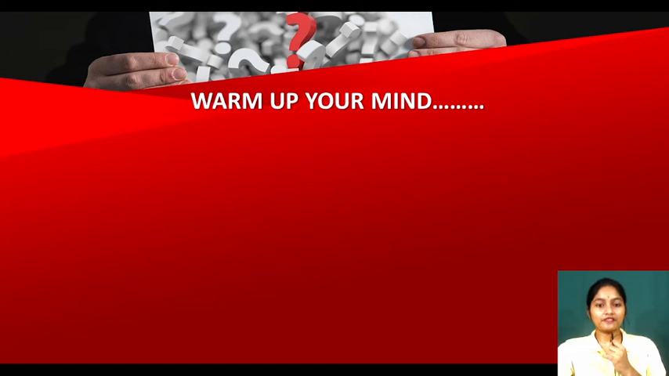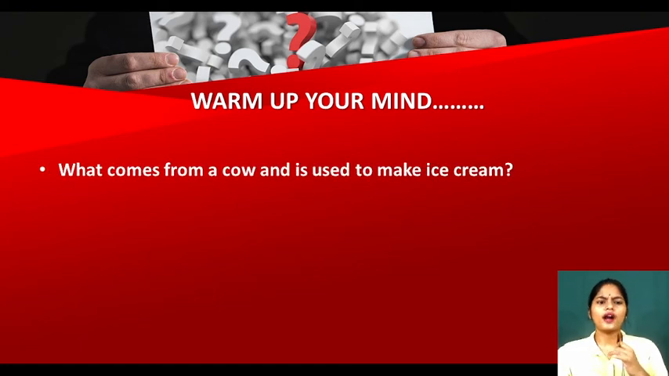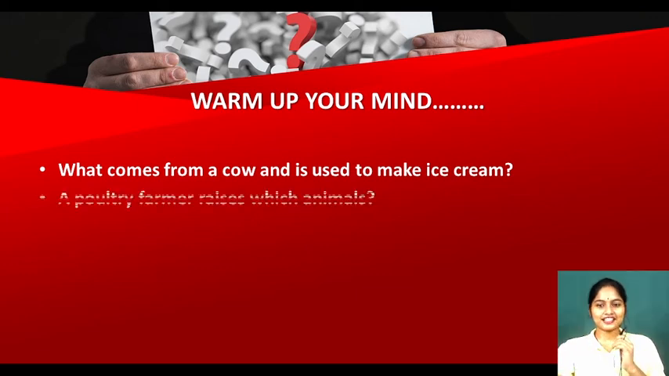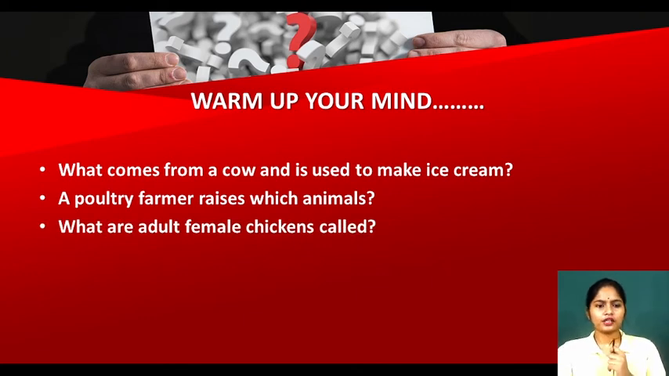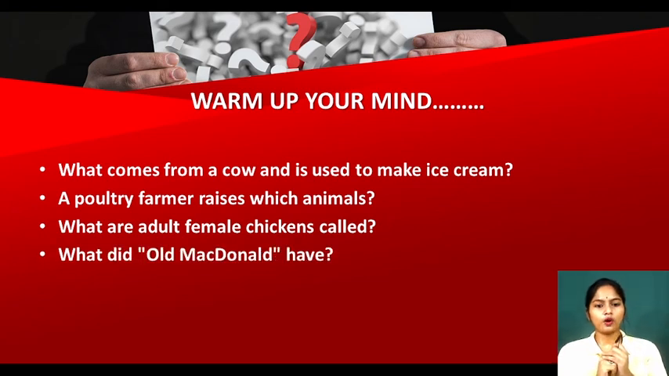So warm up your mind. I have given you certain extra questions. See, what comes from a cow and is used to make ice cream? Just think, my dear kids. We get from cow and it is used to make ice cream. Very nice. Milk. Now see, a poultry farmer raises which animal? Do you know poultry farm? In which hens and chickens are kept. Now what are adult female chickens called? Hens. Now what did Old MacDonald have?